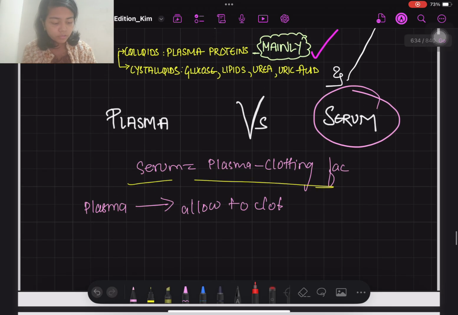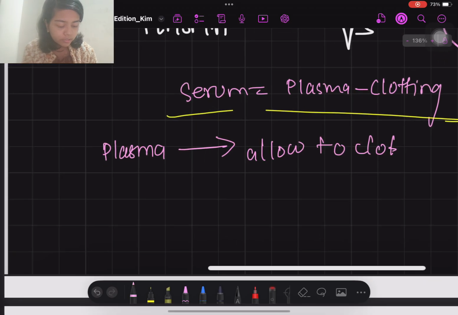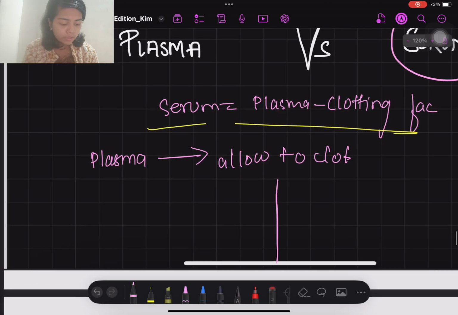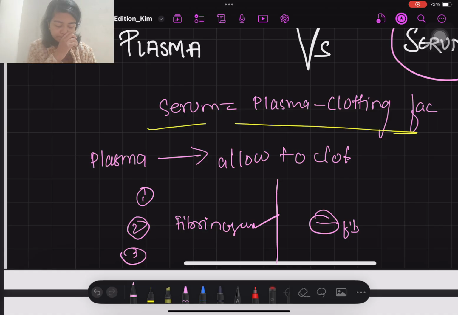क्योंकि प्लाज्मा में क्लॉटिंग फैक्टर्स है, सो फॉर द इनएक्टिवेशन ऑफ द क्लॉटिंग फैक्टर्स यू नीड एन एंटीकोएगुलेंट ट्यूब. ओके, सो आई होप कि प्लाज्मा वर्सेस सीरम इज ऑल्सो क्लियर. सो डिफरेंशिएशन पॉइंट में यू कैन राइट इज plasma is serum plus clotting factors and serum is plasma when allowed to clot. Okay, this can be your first point. The second point which you can write is plasma has fibrinogen, clotting factors are right, and this does not have fibrinogen, it is absent.